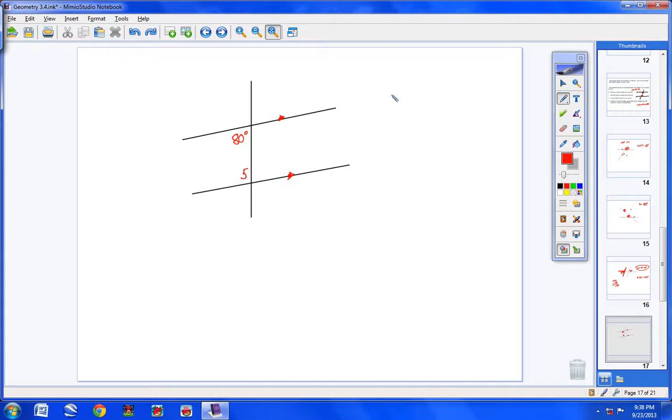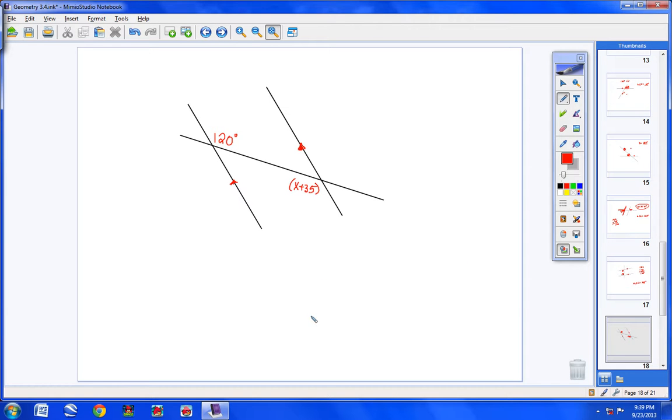I call them consecutive interior angles. Either way, it's principle number 4 in your notes, and it says that these two angles are not congruent, they're supplementary. So if this is 80 right here, then 5 right here would have to be, the measure of angle 5 would have to be 100 degrees, because they have to add up to 180. In other words, you would take 180 and you would subtract out this angle right here, which is 80 degrees, and you would be left with 100 degrees. So the measure of angle 5 equals 100 degrees. Pretty cool. All right, go ahead and copy this in your notes.